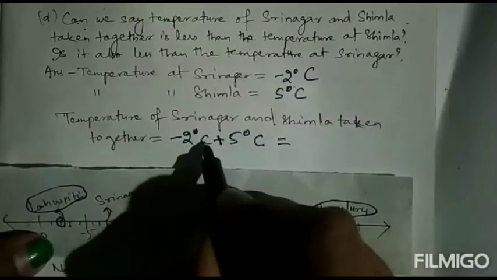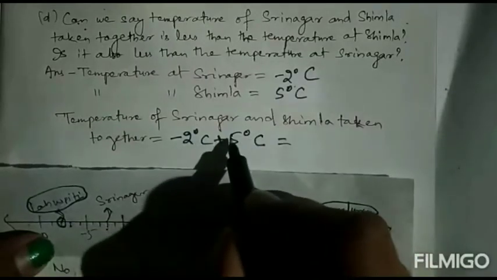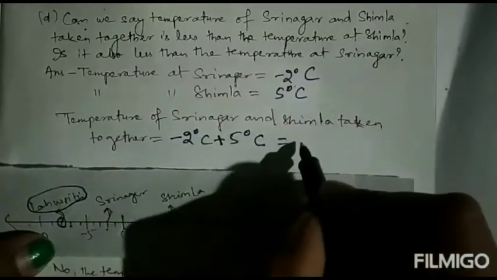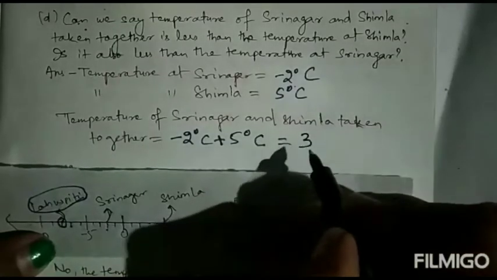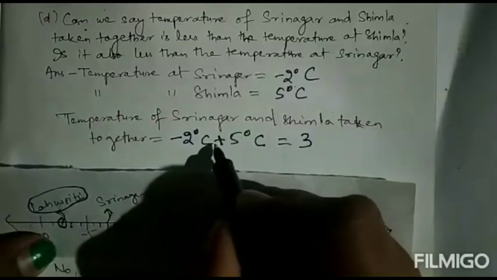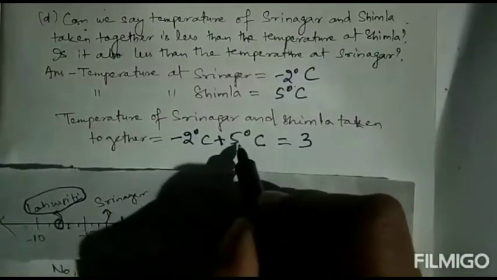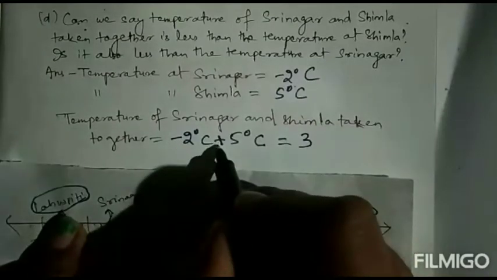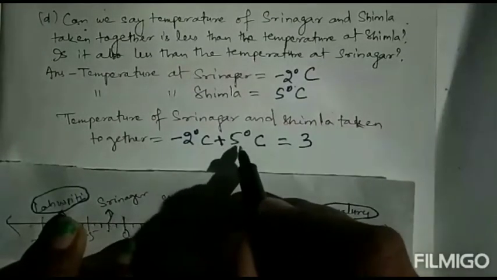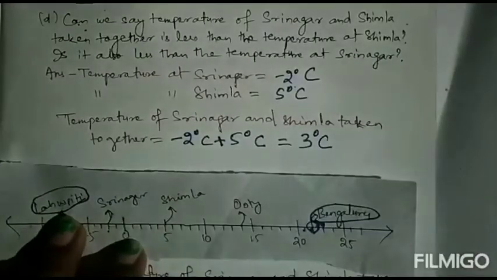So how much is 5 minus 2? 3. Then which sign has the bigger number, minus or plus? Here the plus sign has the bigger number, so it will be a plus sign. Then 3 degree centigrade.